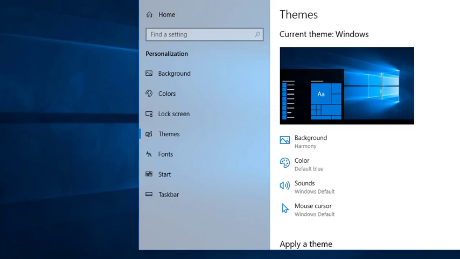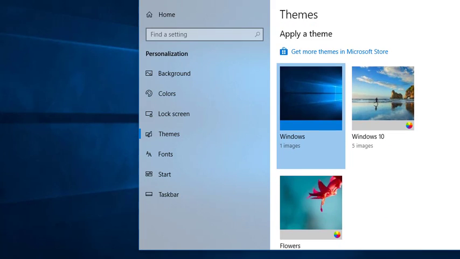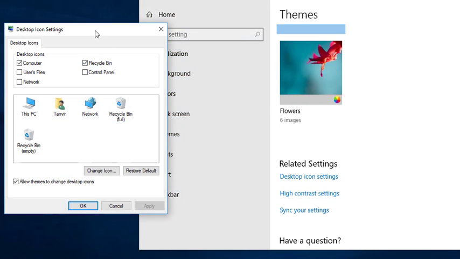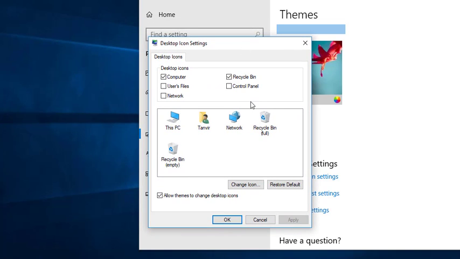When you click on Theme, you can find several items. Just scroll down and find Desktop icon settings. Click on Desktop icon settings. Then you can find which items you want on your desktop. It may be, I click on My Computer and Recycle Bin. If you check it, then it will show as This PC or My Computer on your system. If you uncheck it, then it will never show This PC or My Computer on your desktop.